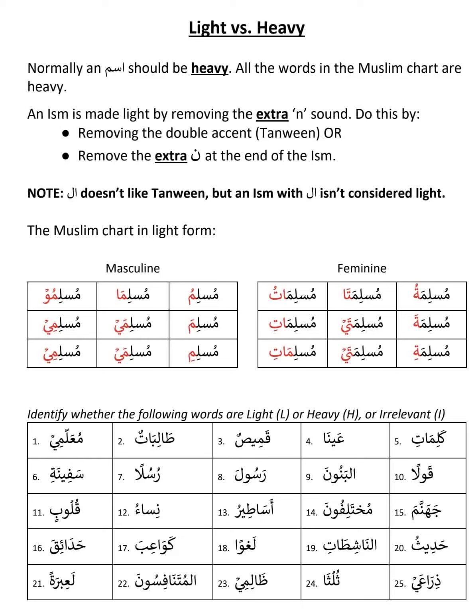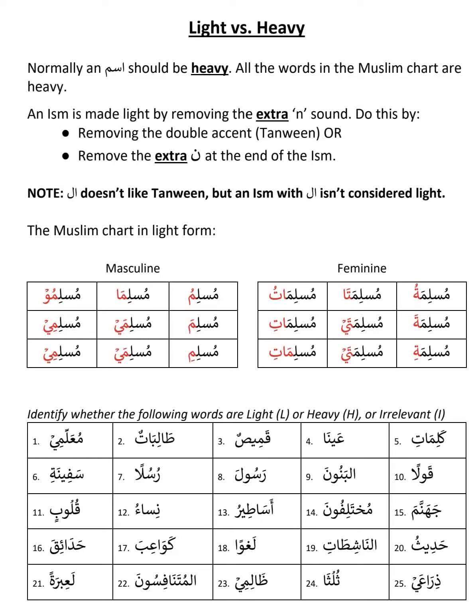And it is applicable the same for the feminine chart as well. Muslimatun is heavy, Muslimatu is light. Muslimatan is heavy, Muslimata is light. Muslimatin is heavy, Muslimati is light. Muslimatani is heavy, Muslimata is light. Muslimataini is heavy, Muslimate is light. Muslimatun is heavy, Muslimatu is light; remove the noon and it becomes light. Muslimatin is heavy, Muslimati is light. Remove the noon and it becomes light.